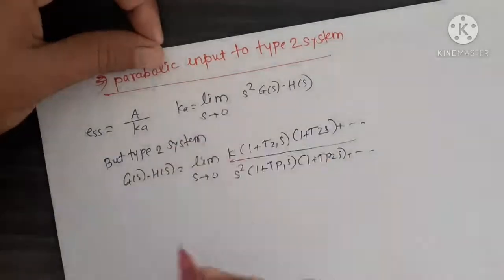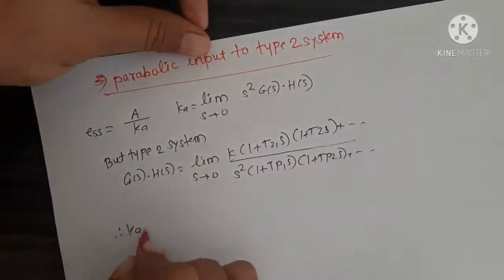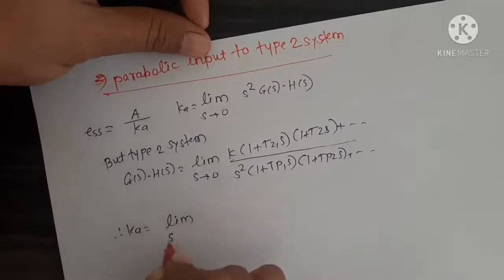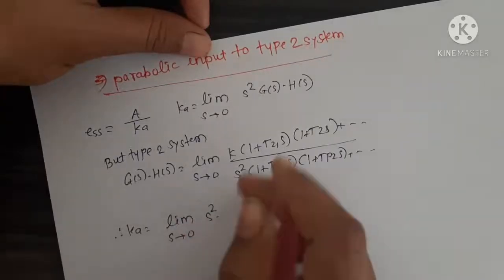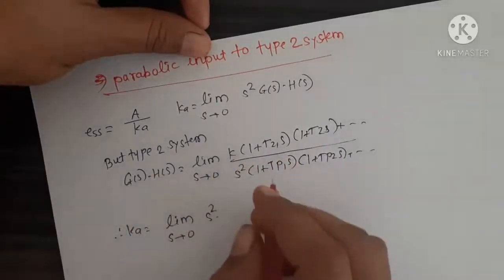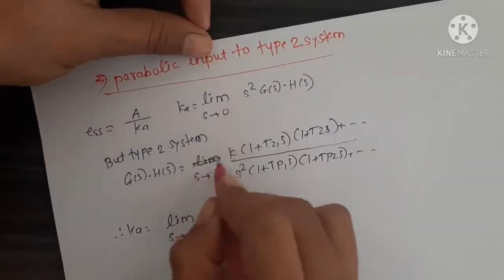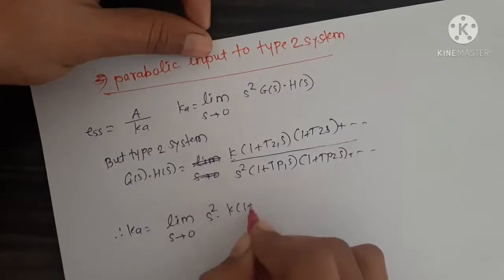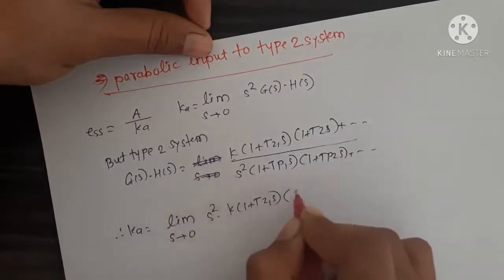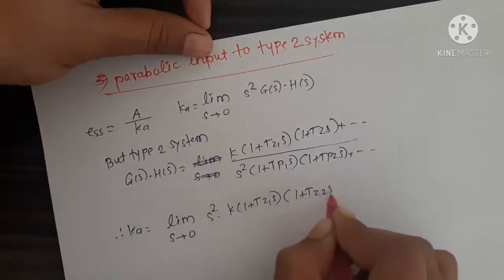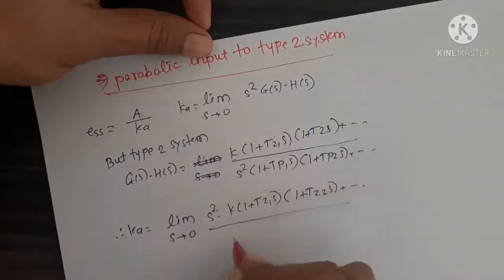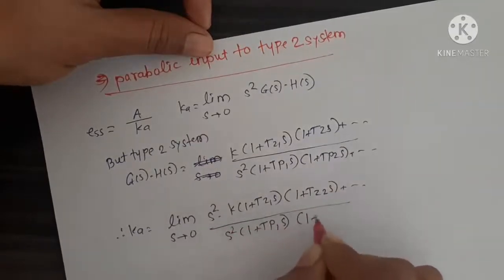So put this value in the Ka equation. Therefore Ka is equal to limit s tends to 0 of s square G(s) H(s), which is nothing but K into (1 + Tz1 s)(1 + Tz2 s) and so on, upon s square (1 + Tp1 s)(1 + Tp2 s).